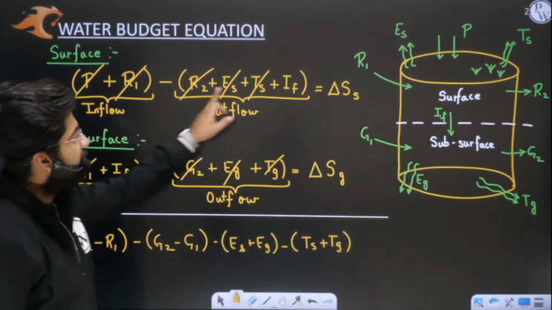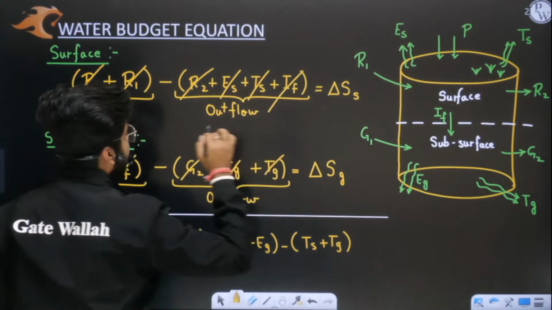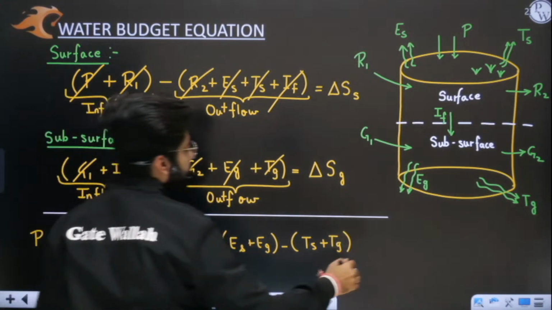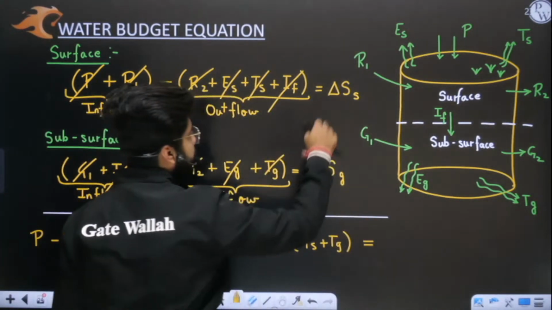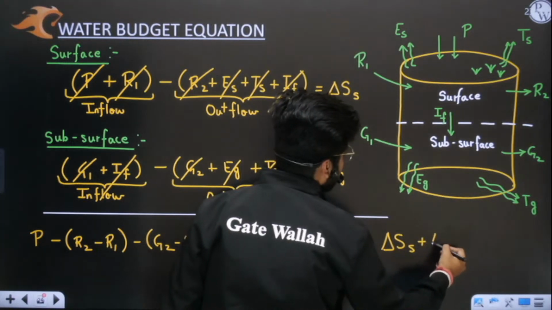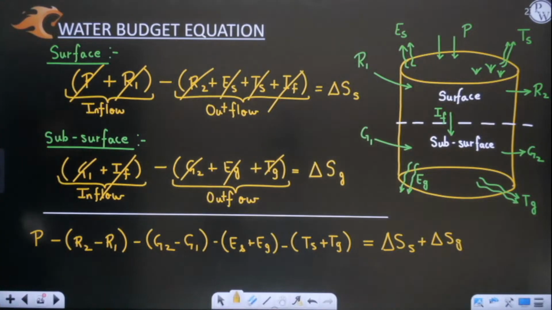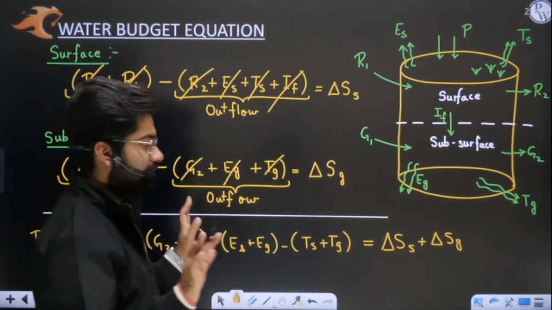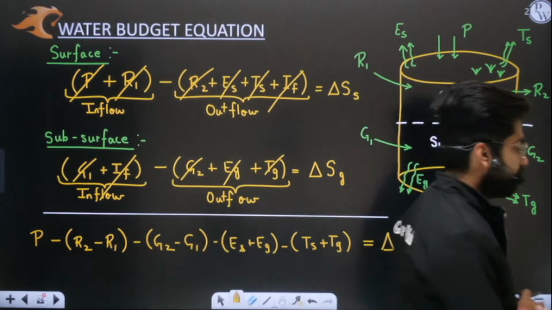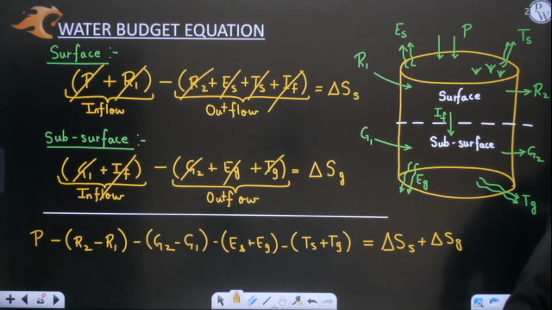Also, we have minus IF here and plus IF here, so this will get cancelled. So IF there is no need to write. Equal to delta SS, or simply change in storage on the surface plus change in storage in the ground. So this is your final equation. We can call this your final water budget equation if I'm considering all the parts.